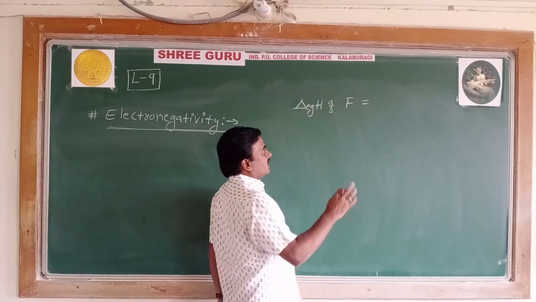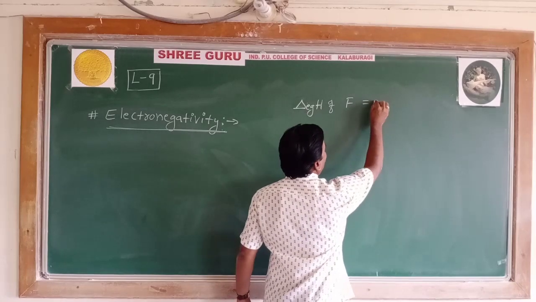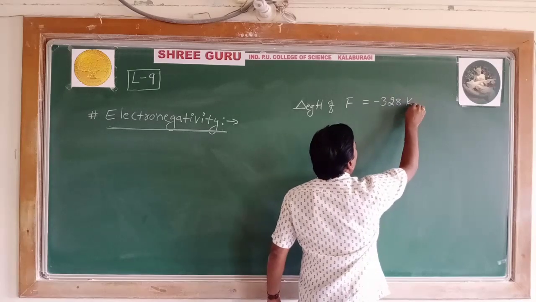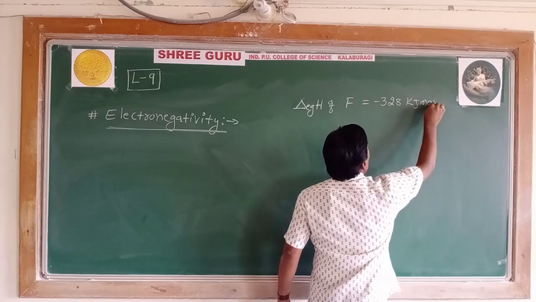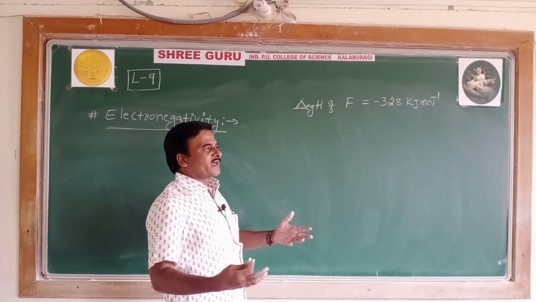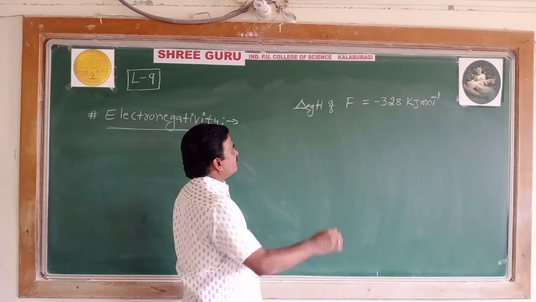Later we go to collect electronegativity. Electron gain enthalpy of fluorine atom is minus 328 kilojoule per mole. In the give reason form, the question has appeared many times, even in CET also.